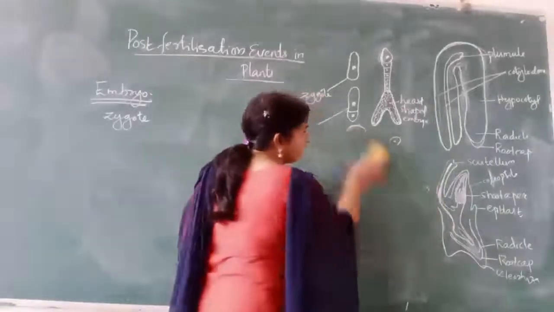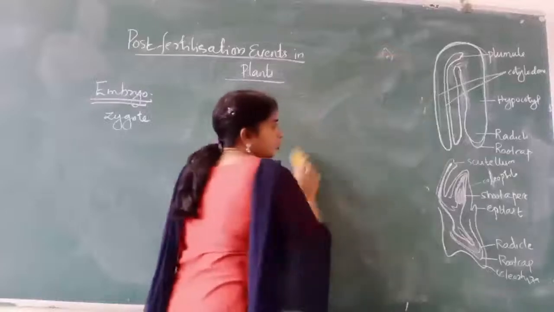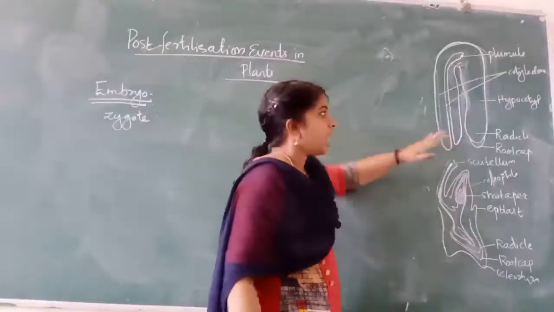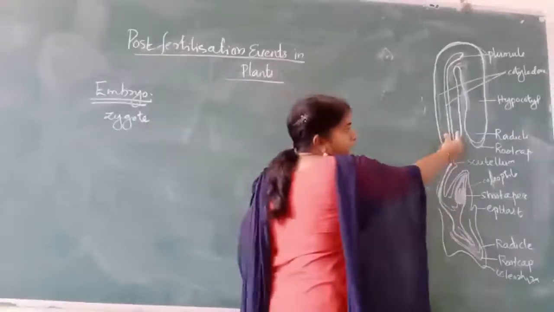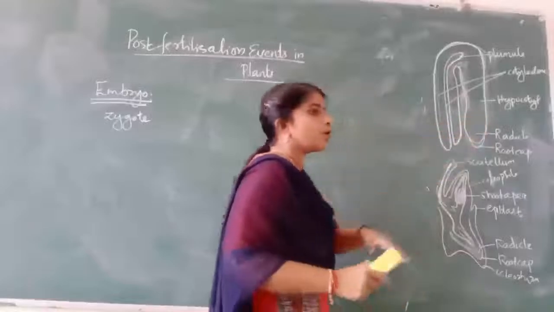You already learned these things in class 11 also. This is the structure of a dicot embryo. Here you can see two cotyledons and one embryonal axis.